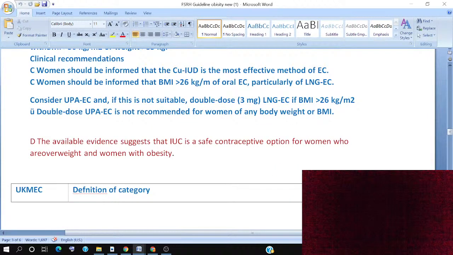The available evidence suggested that intrauterine contraception is a safe contraception option for a woman who has average weight or a woman with obesity.